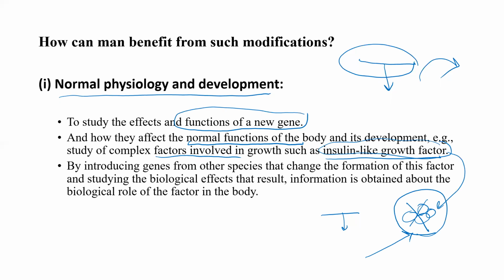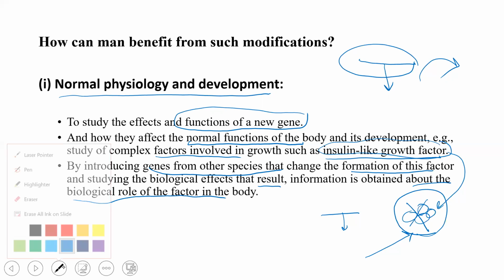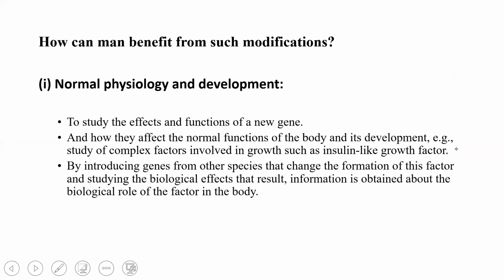By introducing genes from other species that change the formation of insulin-like growth factor, and studying the biological effects that result, information is obtained about the biological role of the factor in the body. We often understand the importance of things when they are gone. So when the conformation of insulin-like growth factor is changed, we understand its importance.